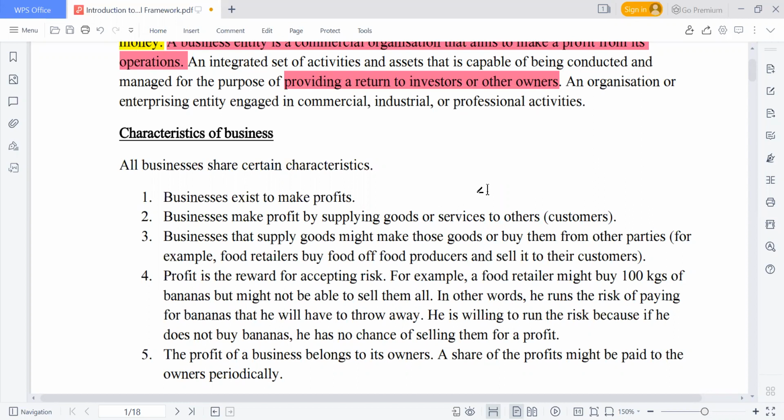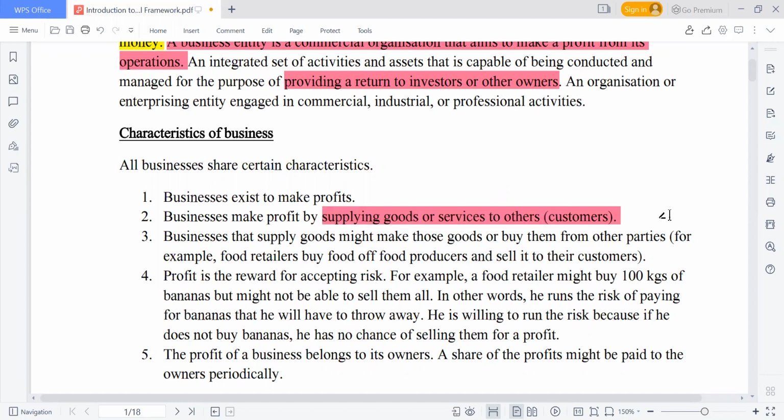If you don't do anything, you register a business with the CAC now, and you are not doing anything, you are not going to have profit. But when you establish and register this company and you engage in maybe production of goods or rendering of service, as a result of these activities, profit will come in.